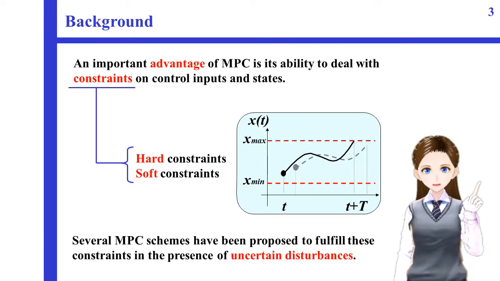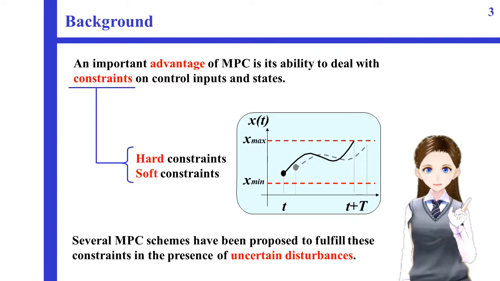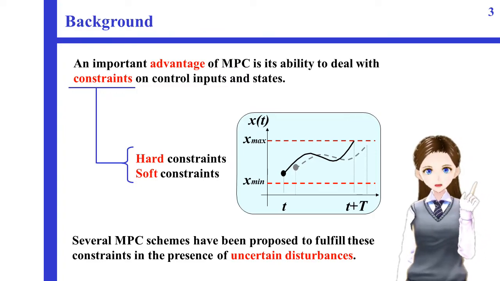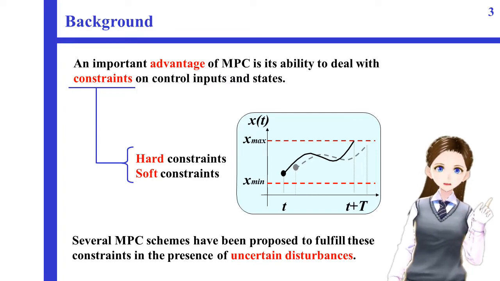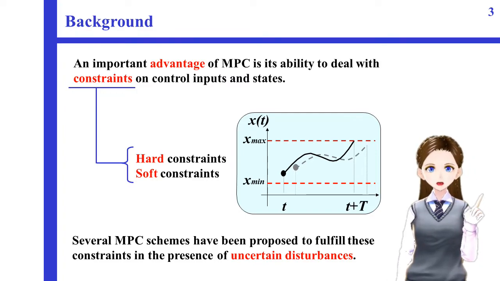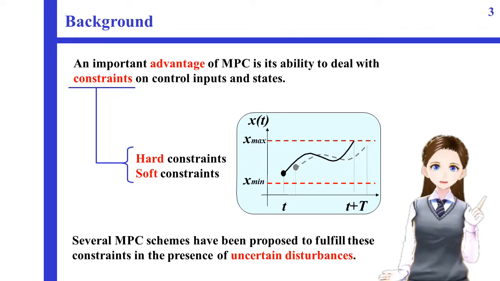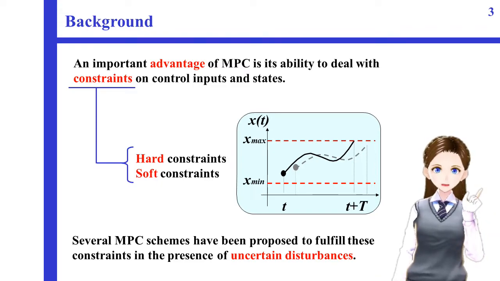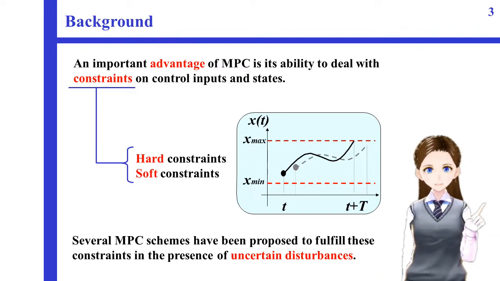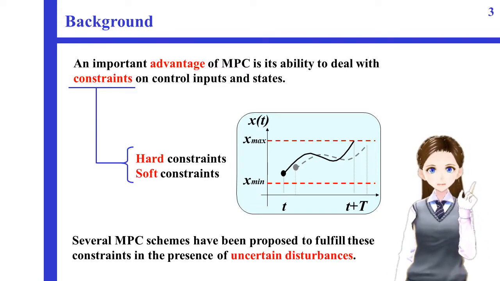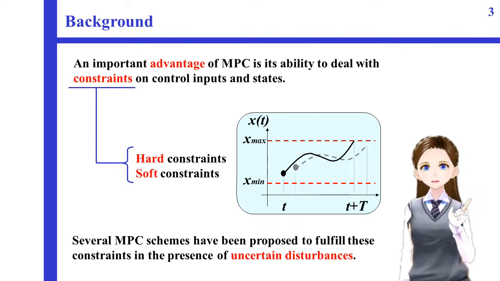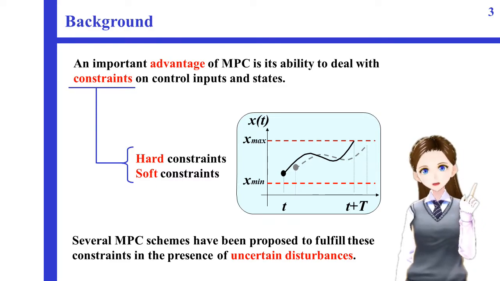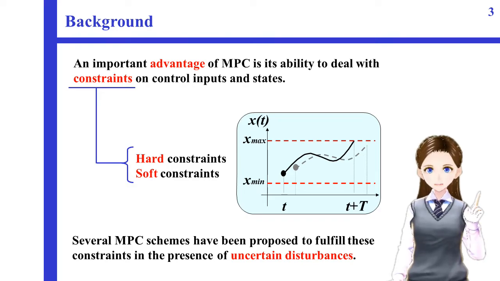An important advantage of MPC is its ability to deal with constraints on control inputs and states. In fact, constraints can be classified into two categories. One is the so-called hard constraints that must be satisfied with probability 1. The other one is the so-called soft constraints that cannot be satisfied surely, but satisfied with a given probability less than 1. Several MPC schemes have been proposed to fulfill these constraints in the presence of uncertain disturbances.